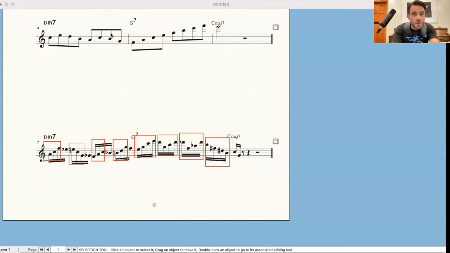So here we have F major triad, C major triad, F major triad, G major triad. But you see how I'm still thinking almost exclusively with those triads. C major triad, G major triad, and here I'm using the tritone substitution, and then I go back to C.